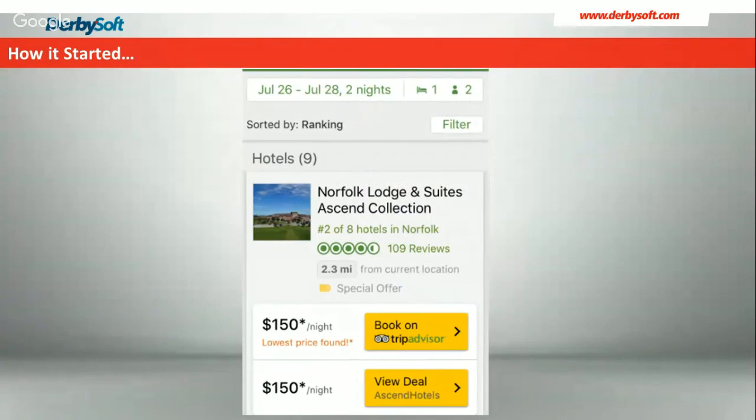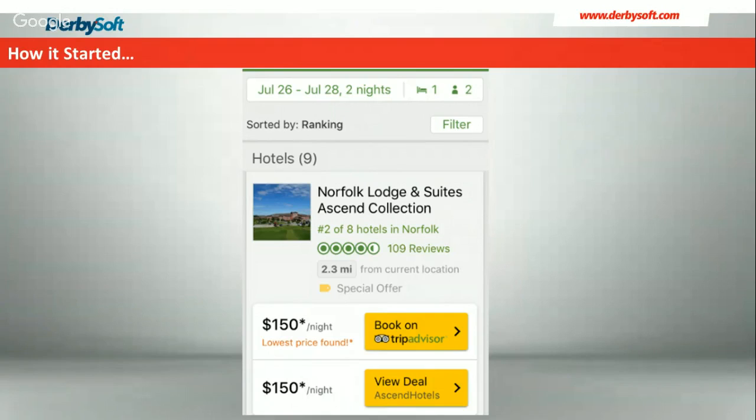So as I search for a hotel on my mobile phone, I get a quick snapshot of that hotel's information, some very easy booking choices, and I can, through a mobile optimized site, make that reservation. Fantastic. And it worked. It was very effective. Their mobile campaign conversions went up, their business went up, everybody was happy.